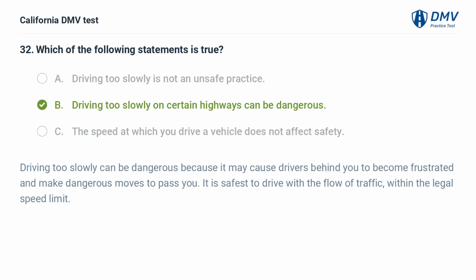B. Driving too slowly on certain highways can be dangerous. Driving too slowly can be dangerous because it may cause drivers behind you to become frustrated and make dangerous moves to pass you. It is safest to drive with the flow of traffic, within the legal speed limit.